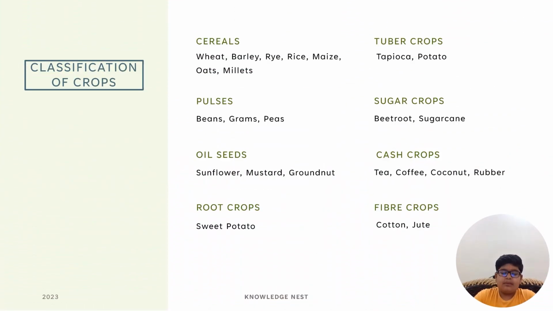Now let us know about the classification of crops. Cereals, which are wheat, barley, rye, rice, maize, etc. Pulses, which are beans and grams. Oilseeds: sunflower, mustard, groundnut. Root crops: sweet potato. Tuber crops: tapioca, potato. Sugar crops: beetroot, sugarcane. Cash crops: tea, coffee, coconut and rubber. Fiber crops: cotton and jute.